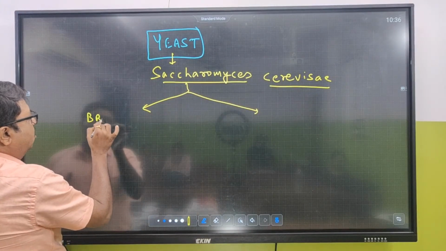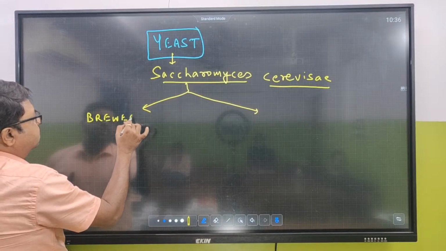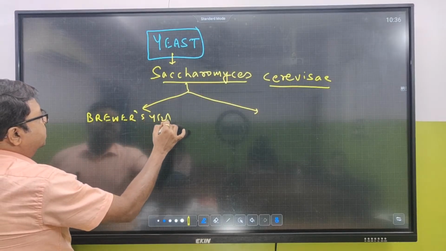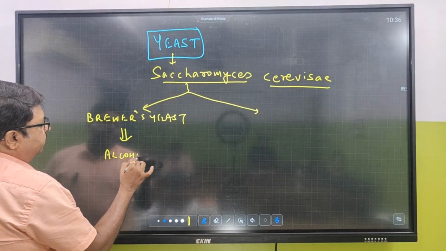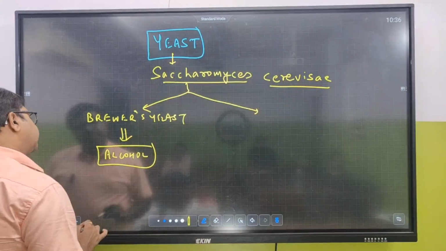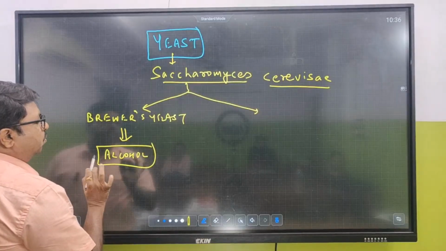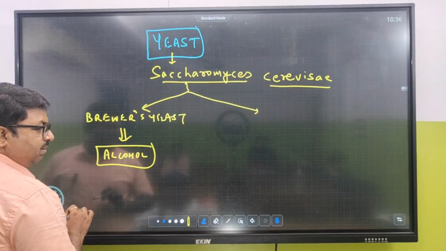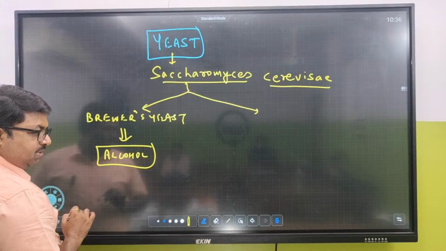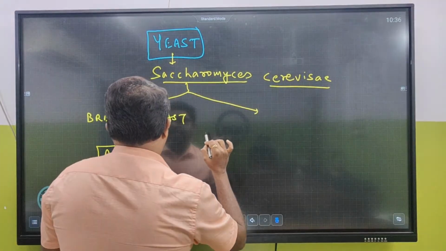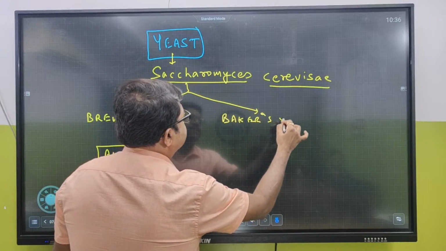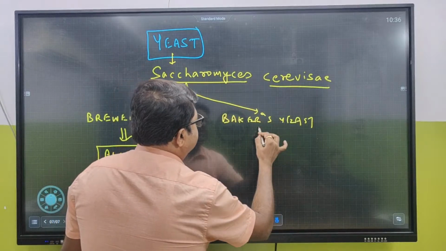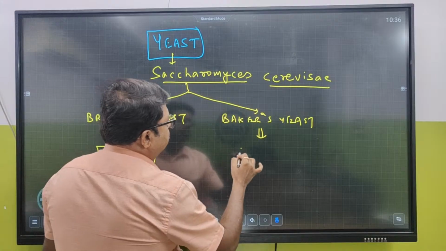Saccharomyces cerevisiae can be called as two types of yeast. It can be called brewer's yeast. Brewer's yeast is going to make what? Beverages. And what is the beverage? Alcohol is the beverage. And during alcohol formation, what is being released? Carbon dioxide is released. But another one is called baker's yeast. Now, baker's yeast is going to make what?